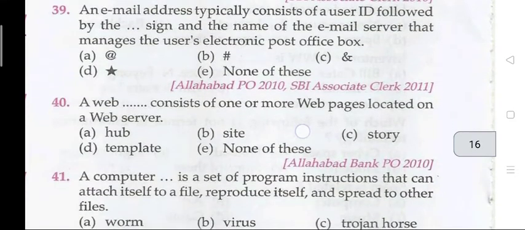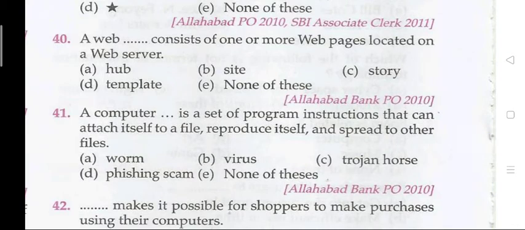Question 39. An email address typically consists of a user ID followed by the dash sign and the name of the email server that manages the user's electronic post office box. The right answer is A, @. Question 40. A web dash consists of one or more web pages located on a web server. The right answer is B, site. Question 41. A computer dash is a program with sections that can attach itself to a file, reproduce itself and spread to other files. The right answer is 41 B, that is virus.